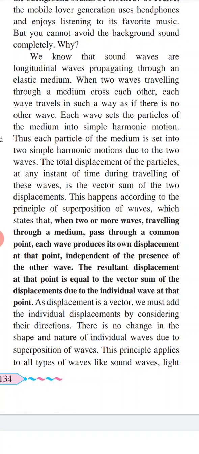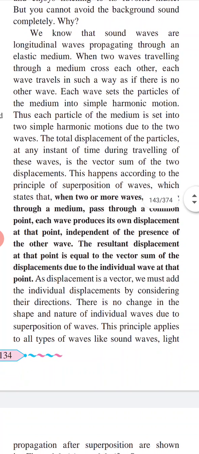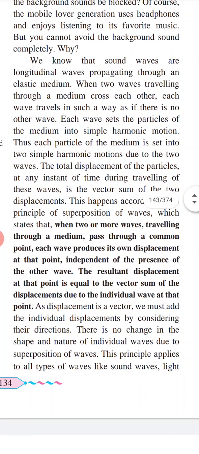This happens according to the principle of superposition of waves, which states that when two or more waves traveling through a medium pass through a common point, each wave produces its own displacement at that point, independent of the presence of the other wave. So the resultant displacement at that point is equal to the vector sum of the displacements due to individual waves at that point.